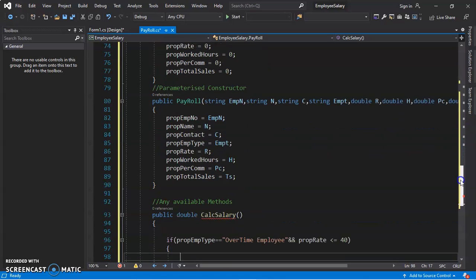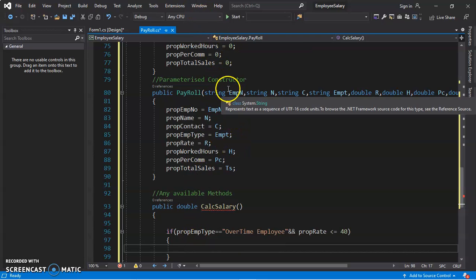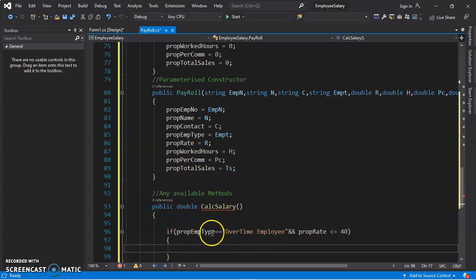Why? Because now we have made them public in this class, like the properties are public, and also the parameterized constructors, so I declared it as public now because we have put it inside this one. So even here we can't go back to employee type where we declared it as private, because we won't be able to access it. Now that we can access it with the prop employee type, it's simple now.